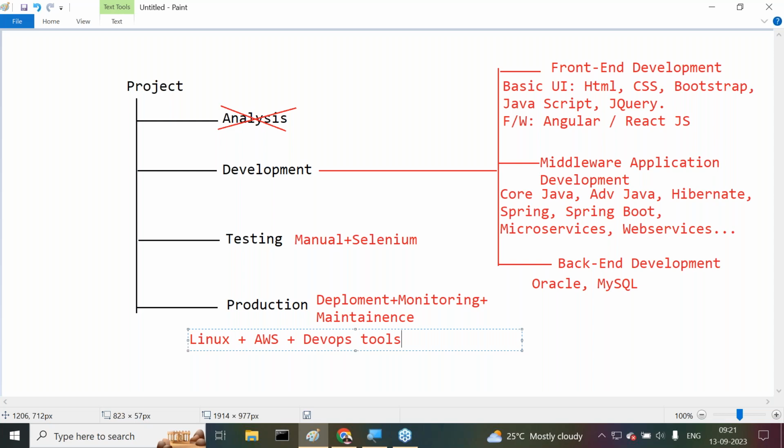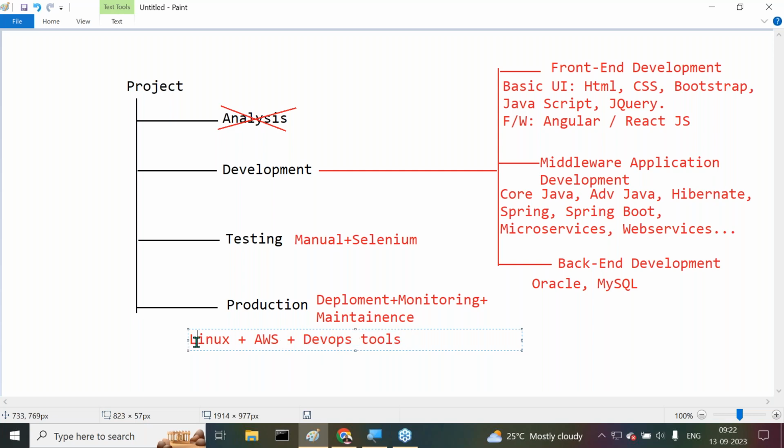Tell me some examples of tools. Different tools are available, categorized differently. Build tools are available: Maven, Ant, or maybe Gradle. Infrastructure-related tools are available: Ansible, or maybe Chef, or some other tools. Then Jenkins is available, Kubernetes is available. So many tools are available, and they are well-demanded tools nowadays. All these tools are provided under DevOps tools.